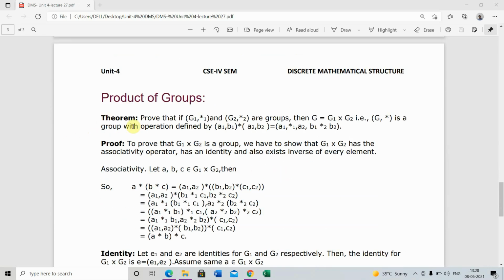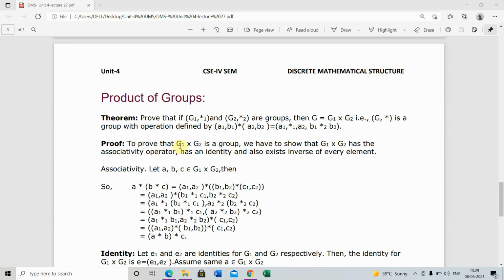Product of groups. Theorem: if G1 with operation star 1 and G2 with operation star 2 are groups, then G equals G1 cross G2 with star is a group, with the operation defined by (A1, B1) star (A2, B2) equals (A1 star 1 A2, B1 star 2 B2). Proof.